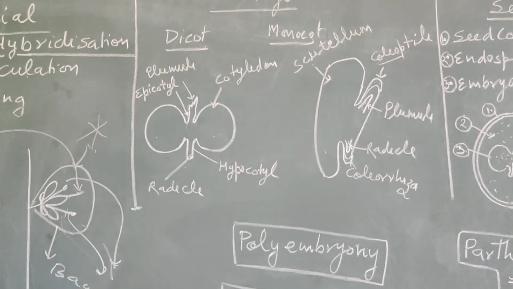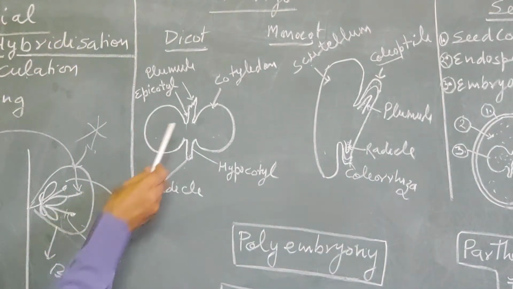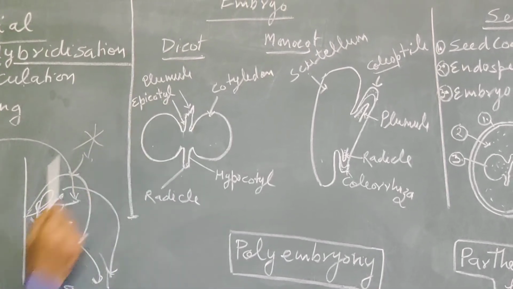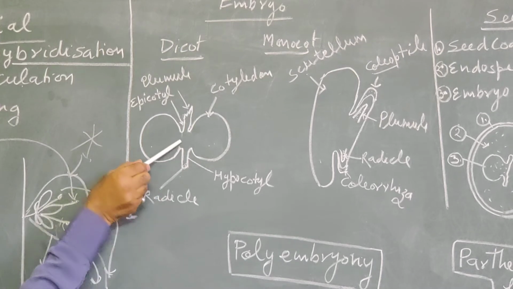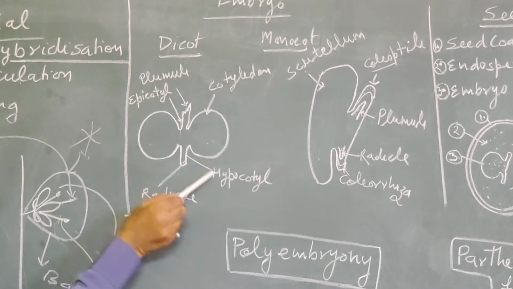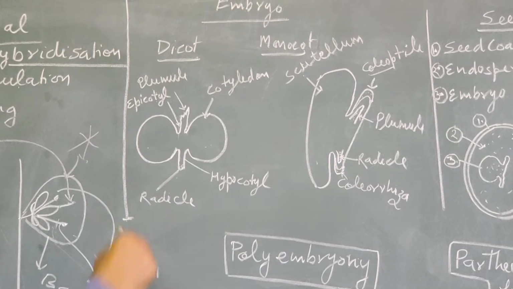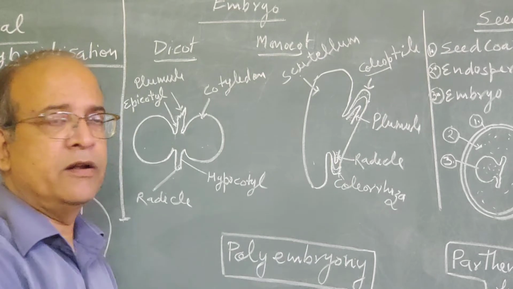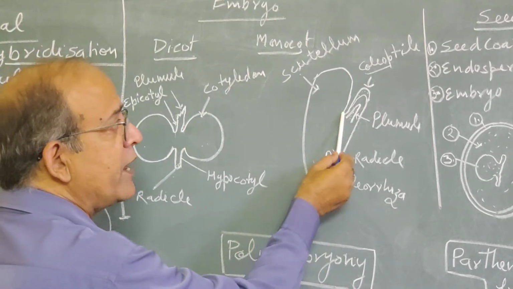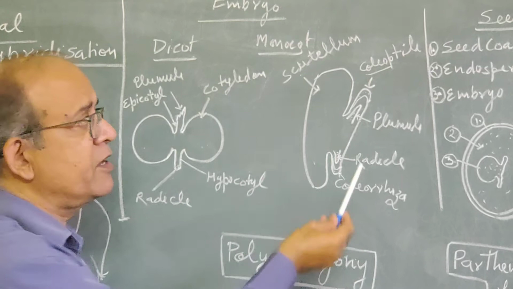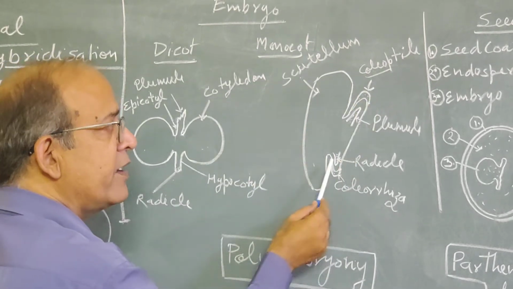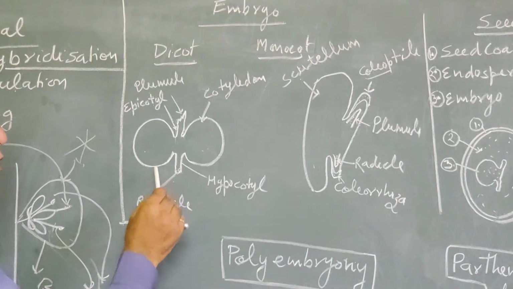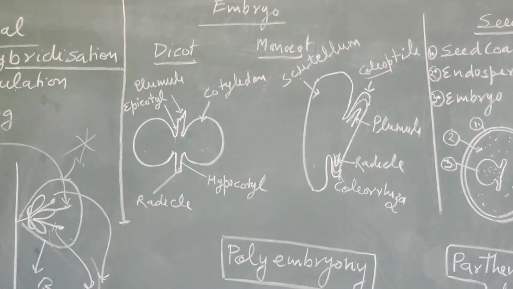This portion of the embryo, this portion between plumule and cotyledon, this is called epicotyl, whereas this particular portion between cotyledon and radicle is called hypocotyl. In monocot embryonic axis, plumule and radicle are there, of course, but this plumule has a protective cover called coleoptile, and radicle has a protective cover, coleorhiza. So these are the embryos of dicot and monocot.